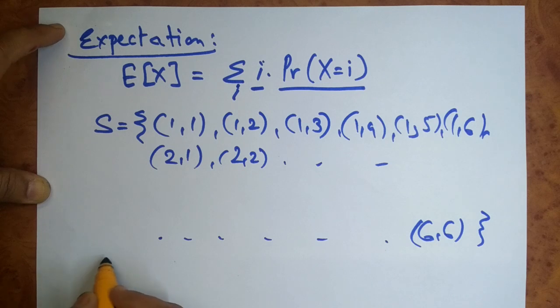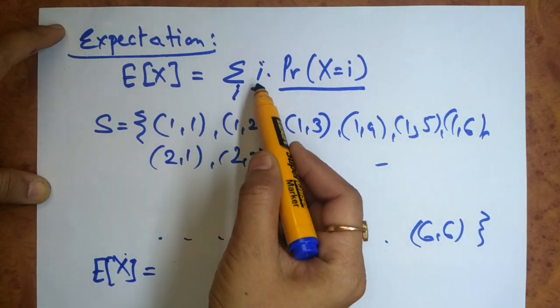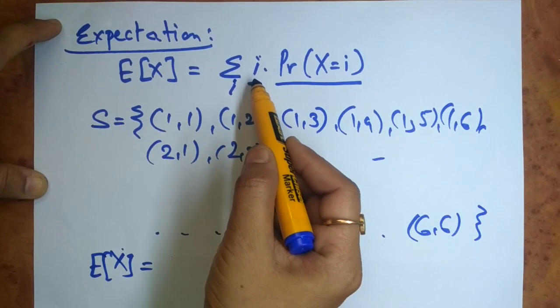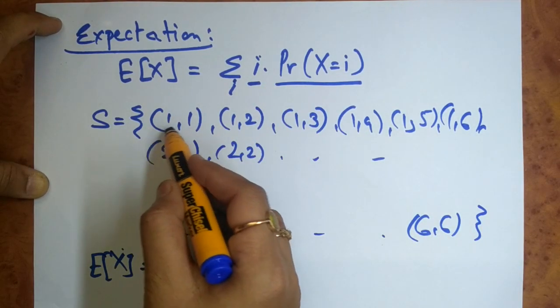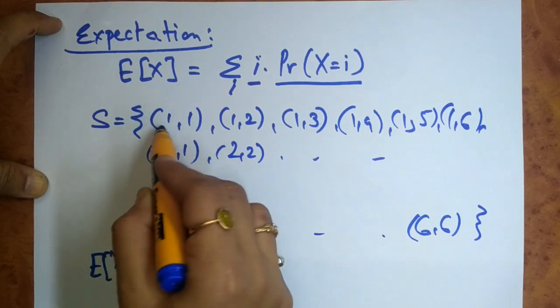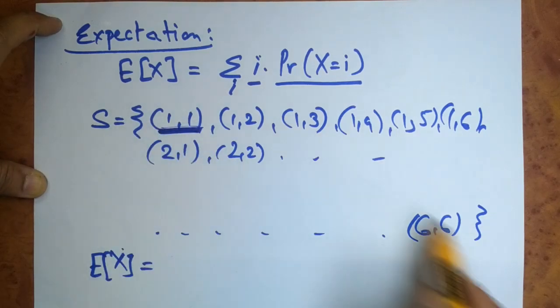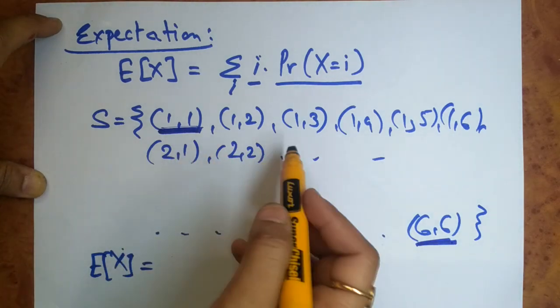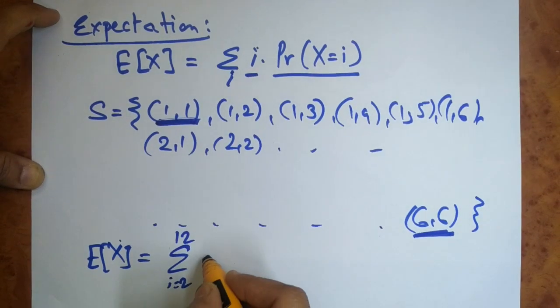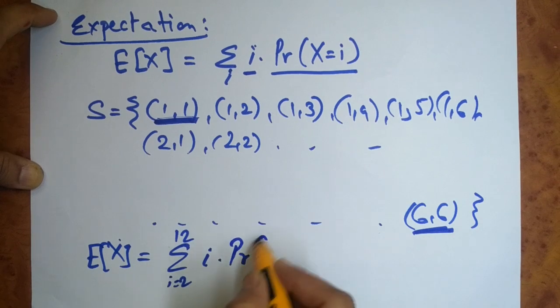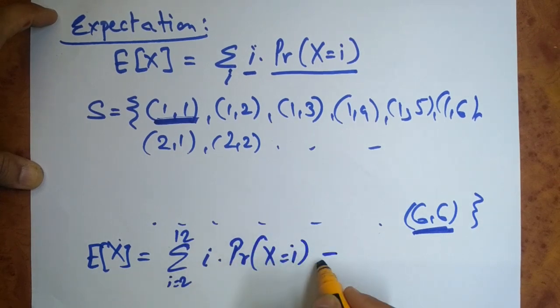Now if I want to find the expectation of this random variable X, which is the summation of two dice, the minimum value of the summation could be 2 and the maximum will be 12. So the i value ranges from 2 to 12, and I multiply i by the probability that X is equal to i.